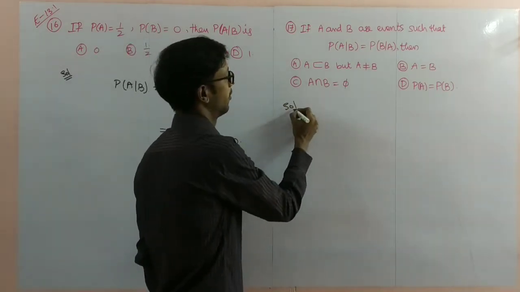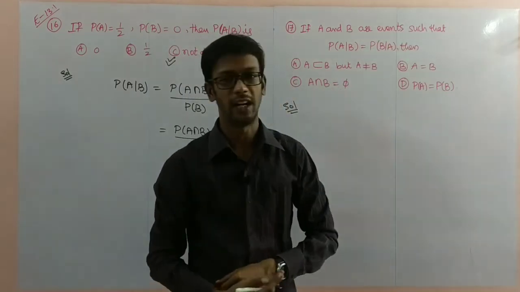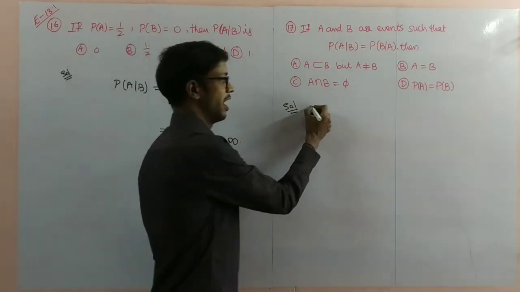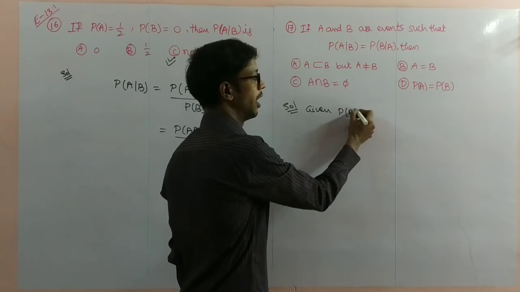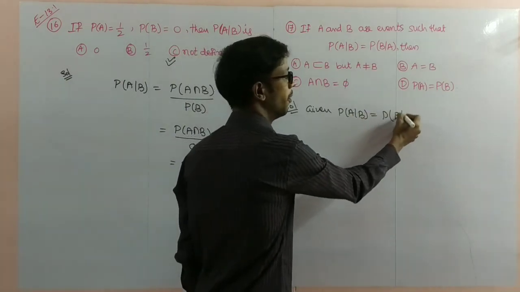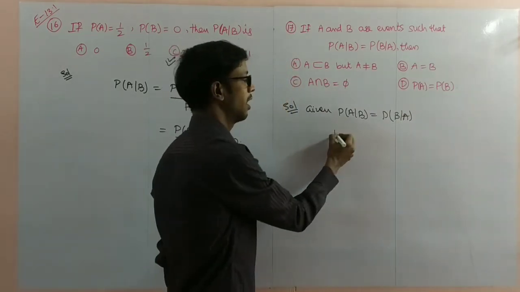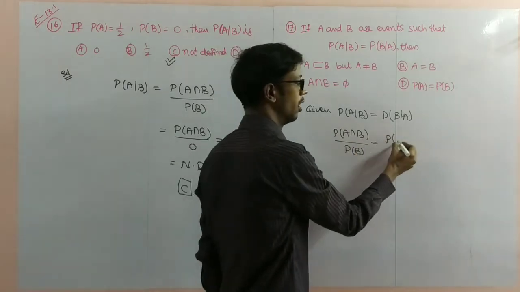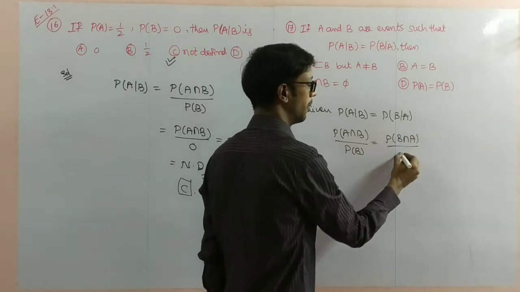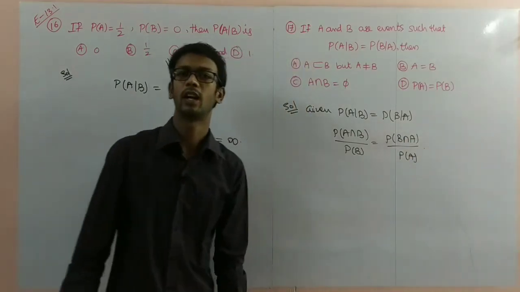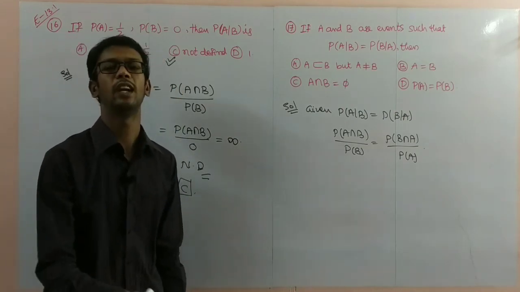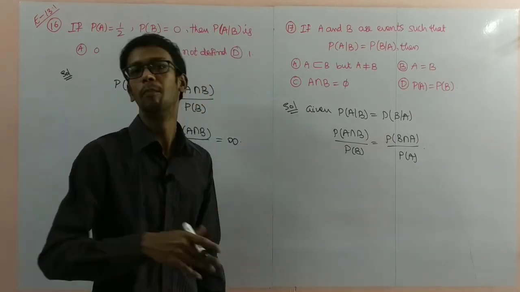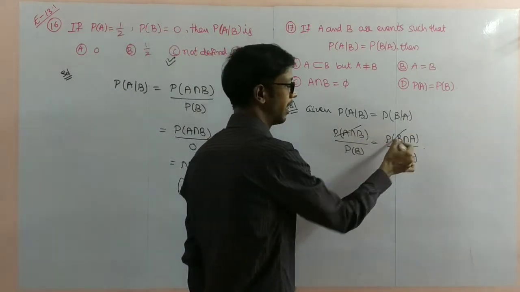Next, problem number 17. A and B are two events such that P of A given B is equal to P of B given A. So I'll write the given: probability of A given B is equal to probability of B given A. The formula gives probability of A intersection B by probability of B, equal to probability of B intersection A by probability of A. You observe that the intersection of A and B and of B and A are the same, so I'll make the cancellations.